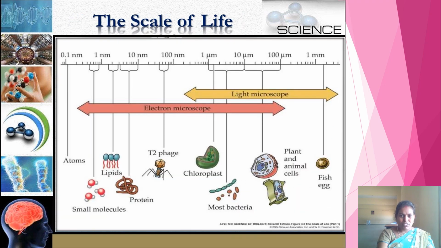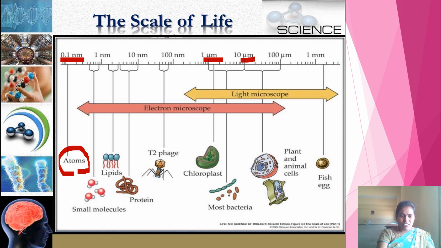Look at this slide. You can get an idea about the sizes of different organisms. See the first one, atoms, which are the smallest particles in the objects. These measure about 0.1 nanometers. Nanometers are smaller units than the micrometers. Micrometer is the 1,000th part of the millimeter. Nano is smaller than micrometer. Atoms are in the nanometer range in size.